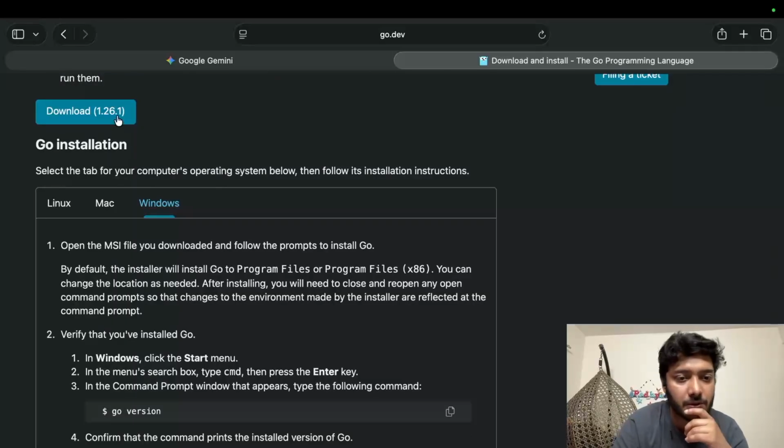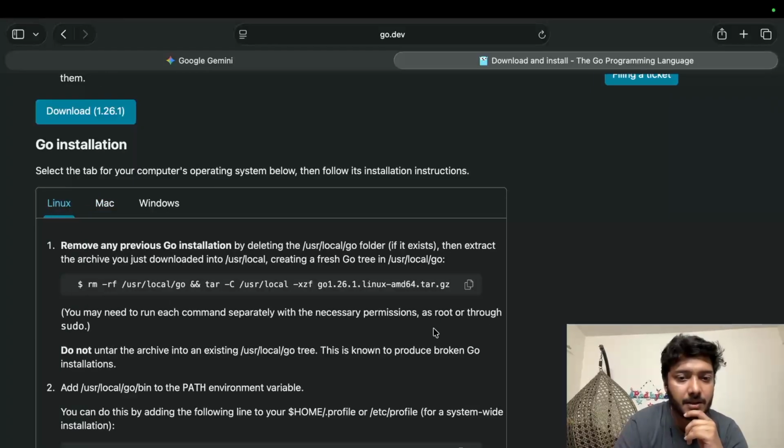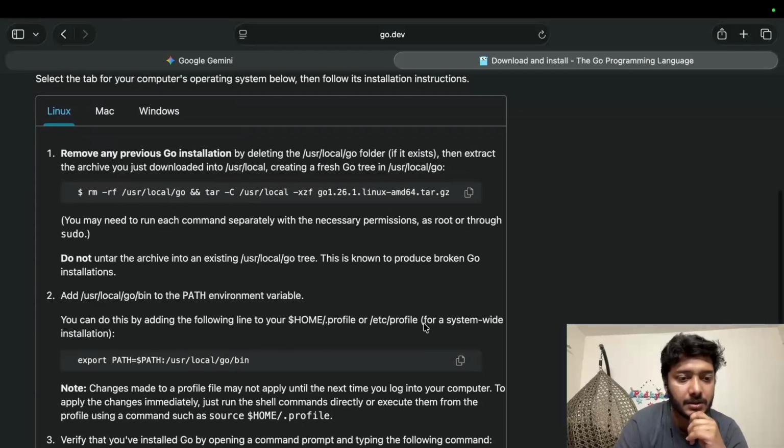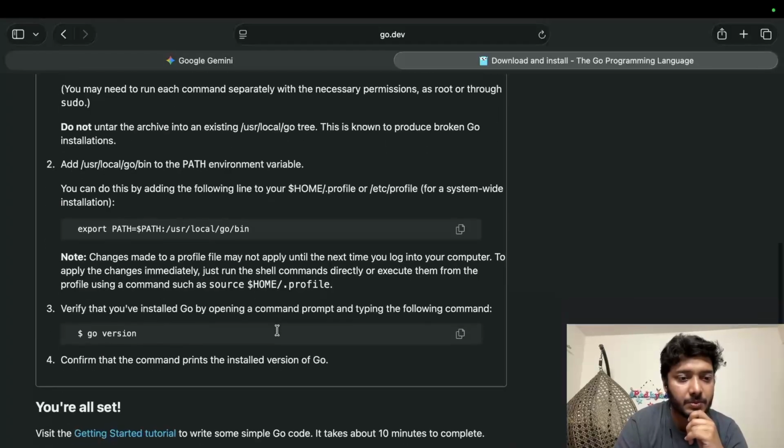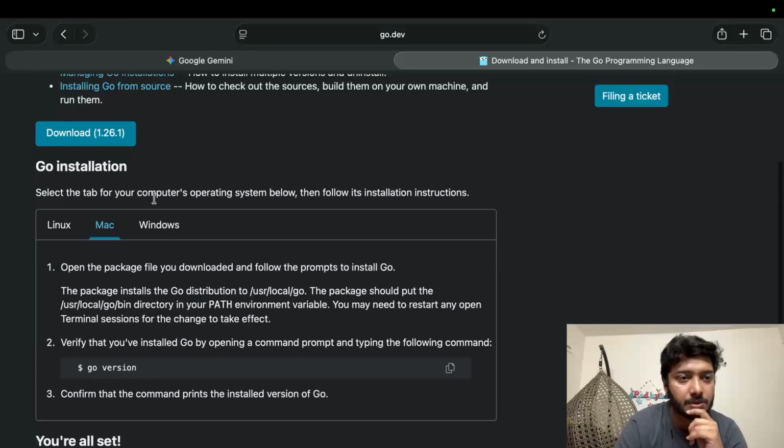In Windows we can also download the installer and then just click through, then open the start menu, type the command, and on the command line print the version. In Linux we open the terminal and run this command, then mention our export path, and then we can get the Go version. As we're using Mac, I'd be using this.